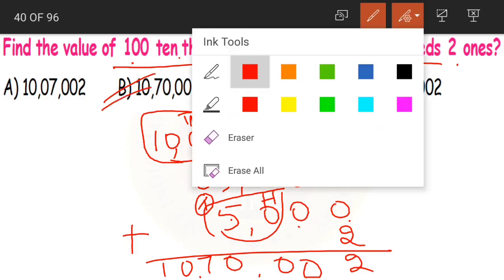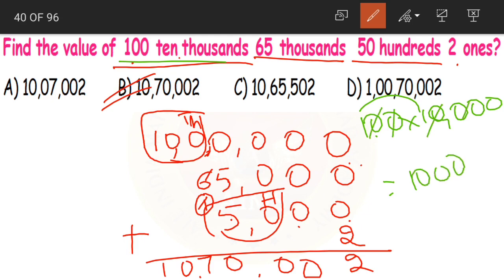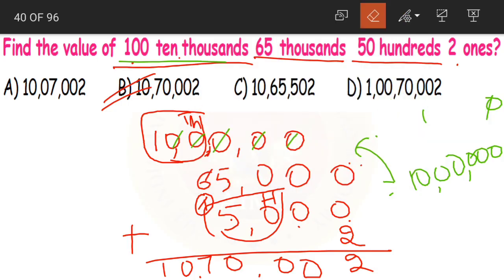Clear children? Or else you can multiply 100 into 10,000. What will you get? 1 ones are 1, and we have 1, 2, 3, 4, 5, 6 zeros. So this becomes 10,00,000. Next we have 65,000s.